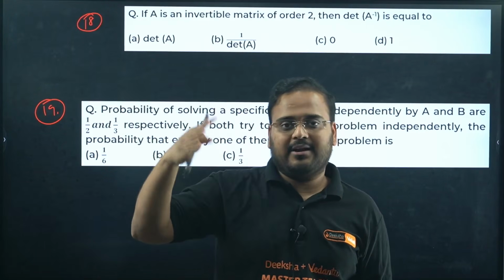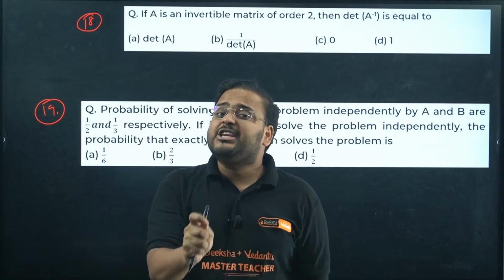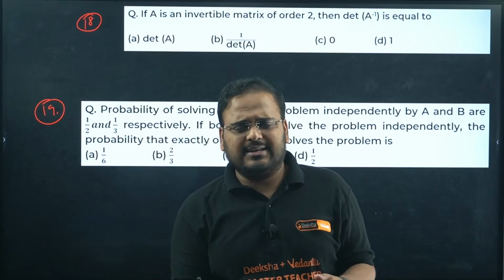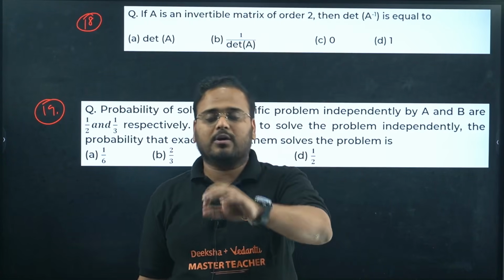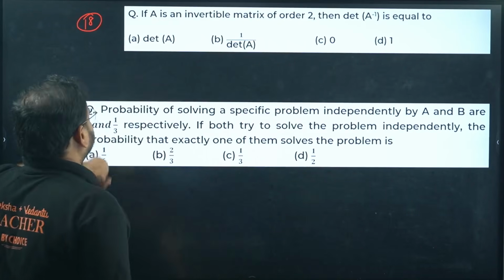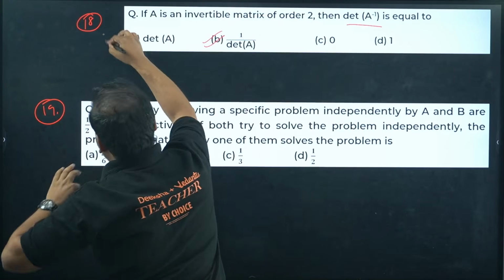For that we'll prepare 2 markers, 3 markers, 5 markers, all those questions. But in MCQs you can score 20 out of 20. So there are only 15 MCQs, somebody will say. Forget about it. No, there are also 1 markers. 1 markers also you can score, whether it is fill in the blanks or MCQs. Okay, next. Property is there. Determinant of A inverse, the answer is B.